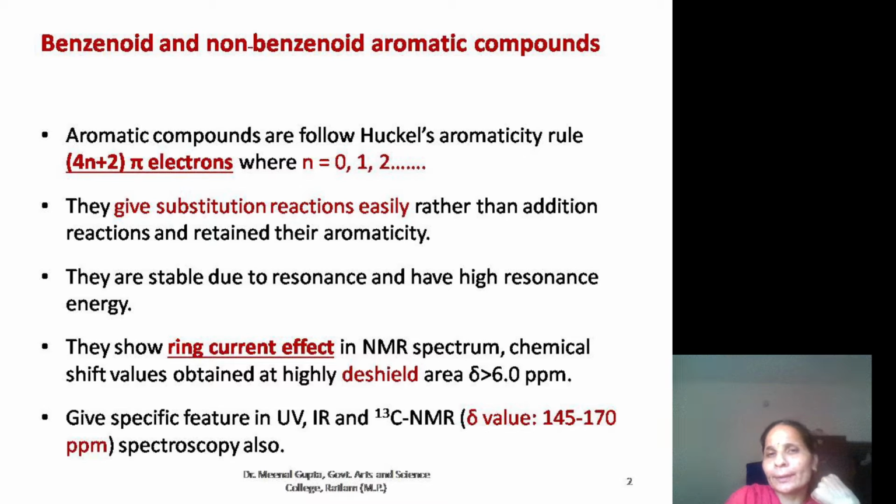They show ring current effect. If we take the NMR spectrum of that type of compound, then the NMR peak is obtained at greater than 6 ppm. It means they show ring current effect. So by use of NMR spectroscopy, if we obtain a value more than 6 ppm, then we can say the compound is aromatic in nature.